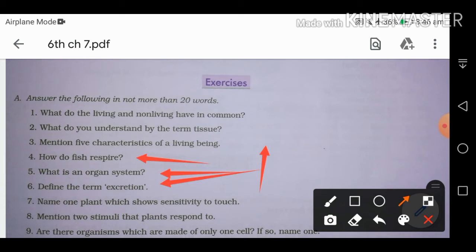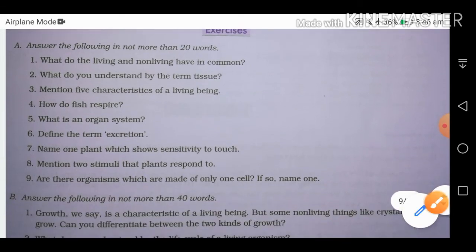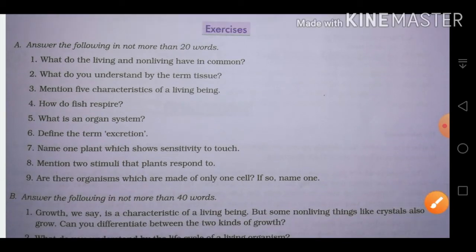Now the seventh one: name one plant which shows sensitivity to touch. In Hindi the name is Chui Mui, and in English the name is Touch Me Not. Some insectivorous plants also show sensitivity, like Venus flytrap and pitcher plant. They are insectivorous plants, they eat insects, so they are also sensitive to touch.